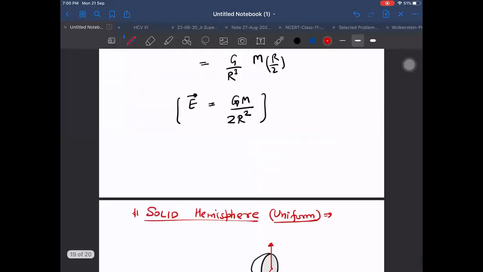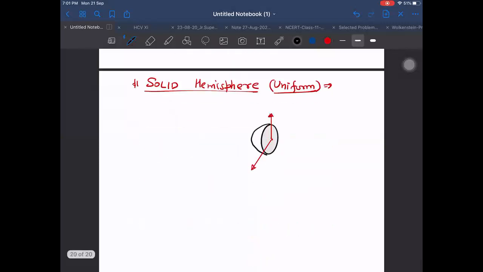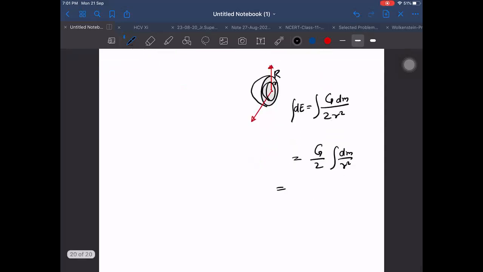How to take it? Now let us go back to the formula, in terms of M. Can I take a hollow hemispherical shell? The radius of the hemisphere is capital R, but I want to take a small shell of small r radius. Then my formula will become G into dm by 2 small r square. That will be dE, and I want to integrate this to get the net value. But to integrate it, I will have to know dm; I'm stuck here because it is dm by r square integral. What to do next? Think.